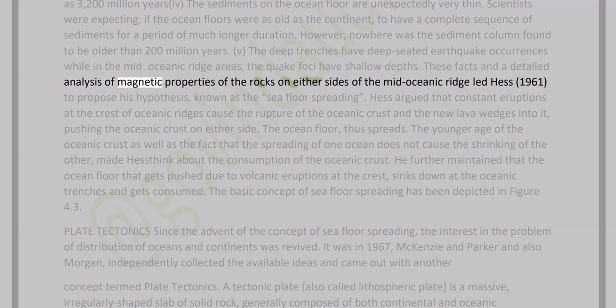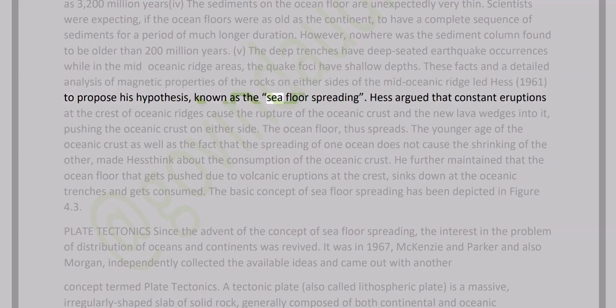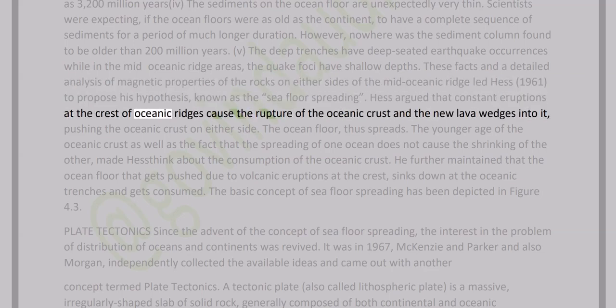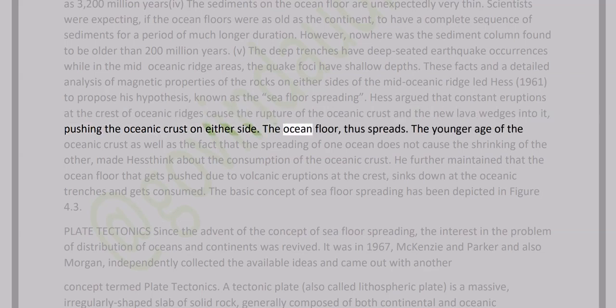These facts and a detailed analysis of magnetic properties of the rocks on either side of the mid-oceanic ridge led Hess, 1961, to propose his hypothesis, known as seafloor spreading. Hess argued that constant eruptions at the crest of oceanic ridges cause the rupture of the oceanic crust and the new lava wedges into it, pushing the oceanic crust on either side. The ocean floor thus spreads.